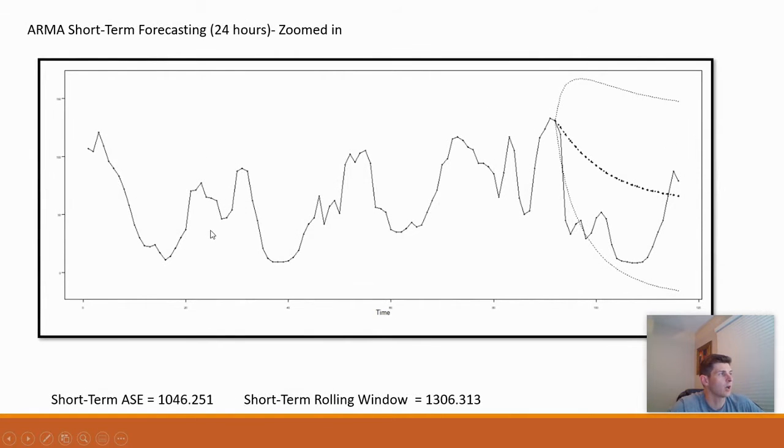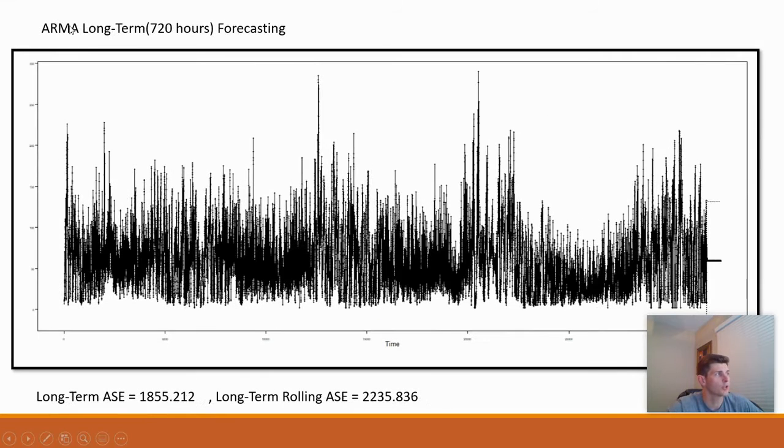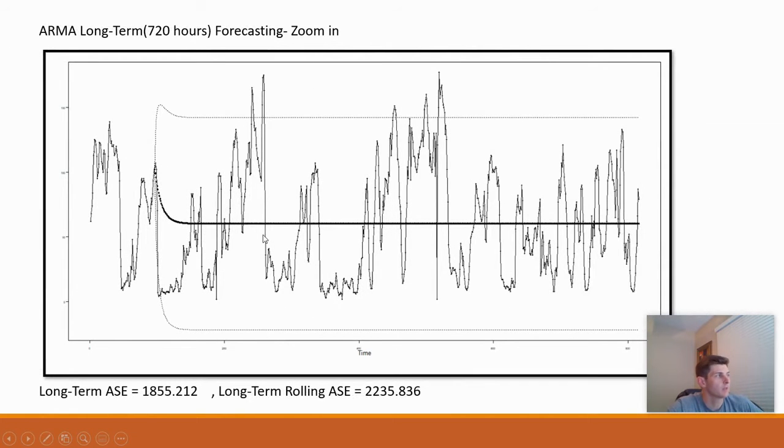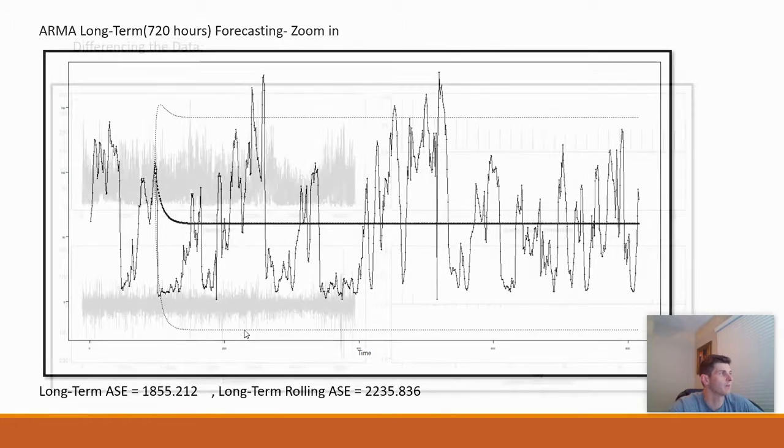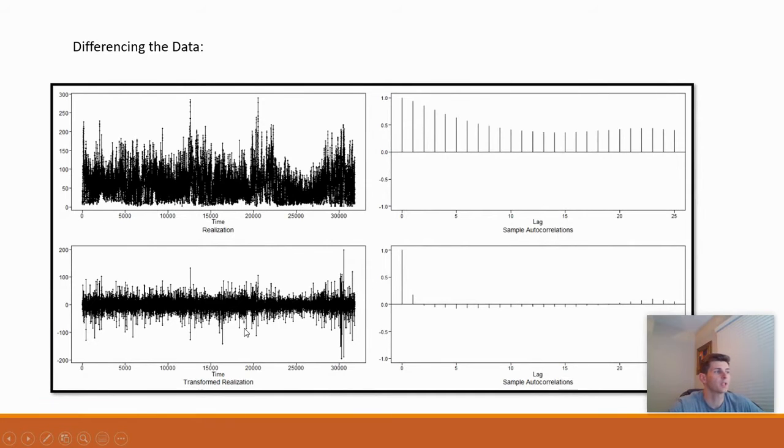Now zooming in on the short-term forecasting, we see how big the spread is, so that makes sense why the ASE is so large at 1,046. The long-term forecasting didn't do much better. I forecasted out 720 hours, which is roughly 1 month. That ASE came out to be 1,855 with a rolling ASE of 2,235. Zooming in, we see how wide the spread is, so that makes sense why the ASE is so large at 1,855.